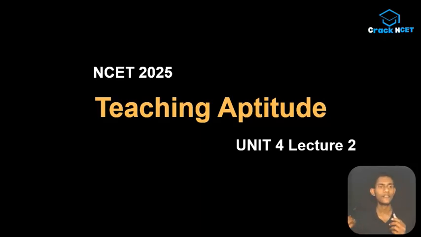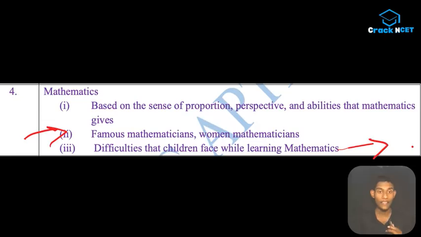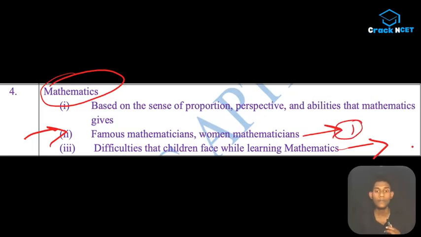I think some of you guys have already watched that lecture 1, and the unit we were dealing with is unit 4, that is about mathematics. In this unit we are having three subtopics and we have already discussed this one in lecture 1. ठीक है, these famous mathematicians and women mathematicians, we gave more importance to the Indian ones because according to the previous year trend it's more asked. ठीक है, so in this lecture we are going to cover the entire unit. आज this unit हम खत्म करेंगे.